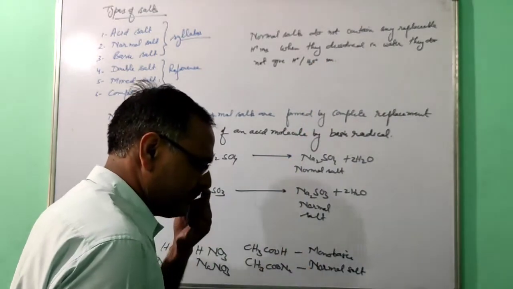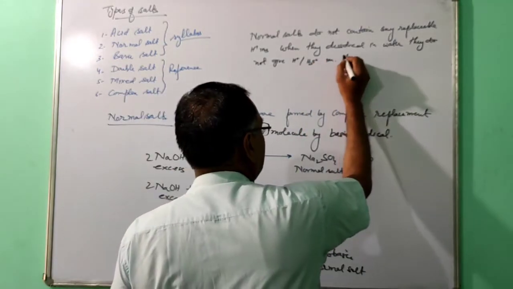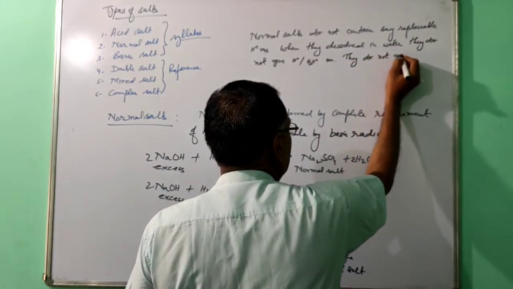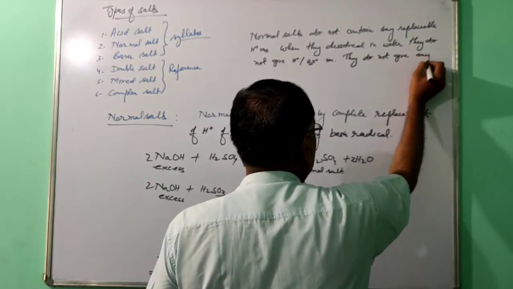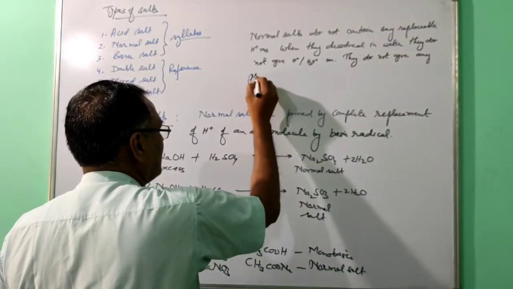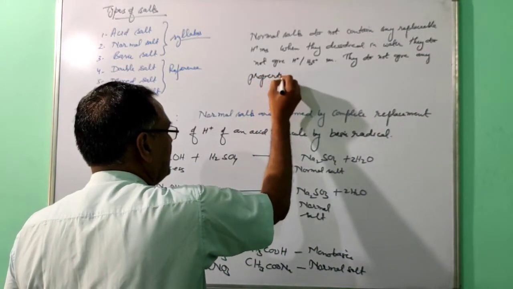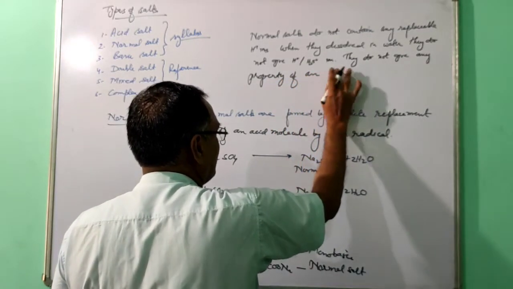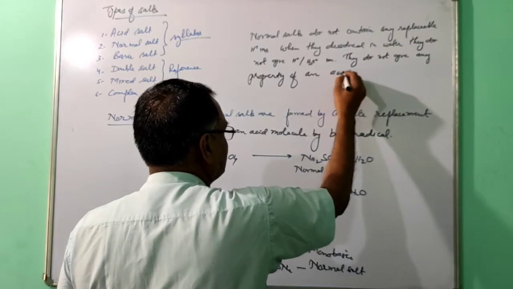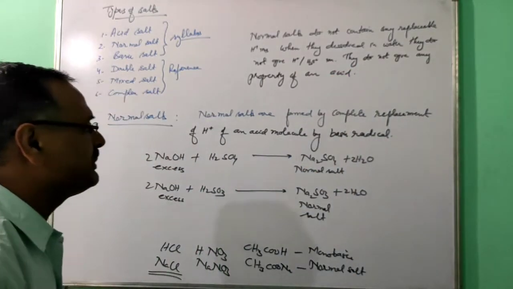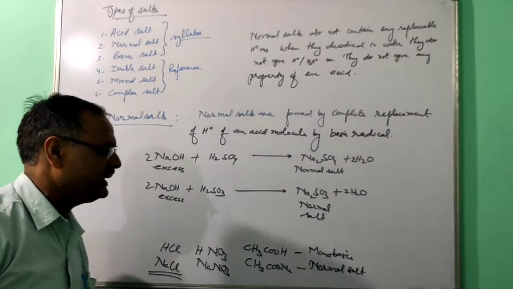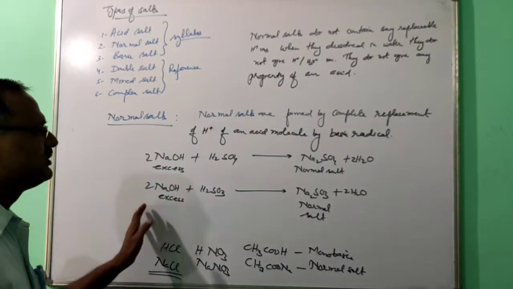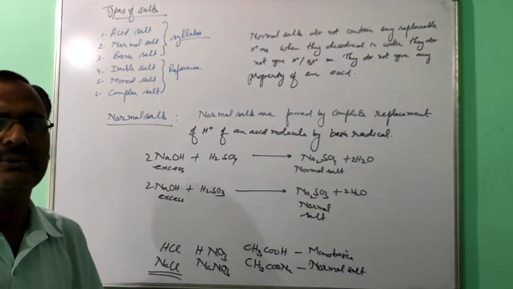So they will not give any property of an acid. Acidic property you will get in acid salt because they contain the replaceable hydrogen ion, but here they don't contain it. So that's why you cannot get the property of an acid.